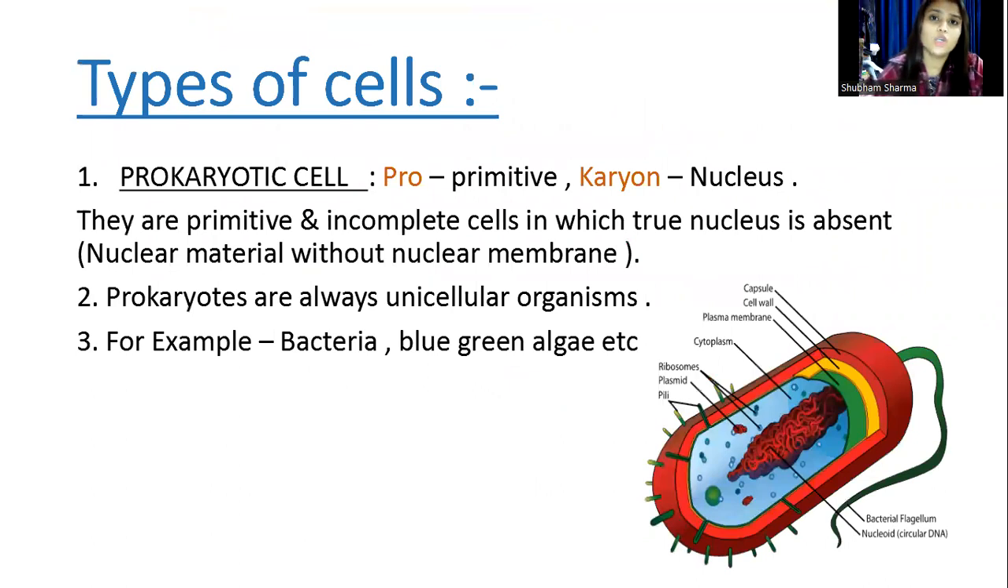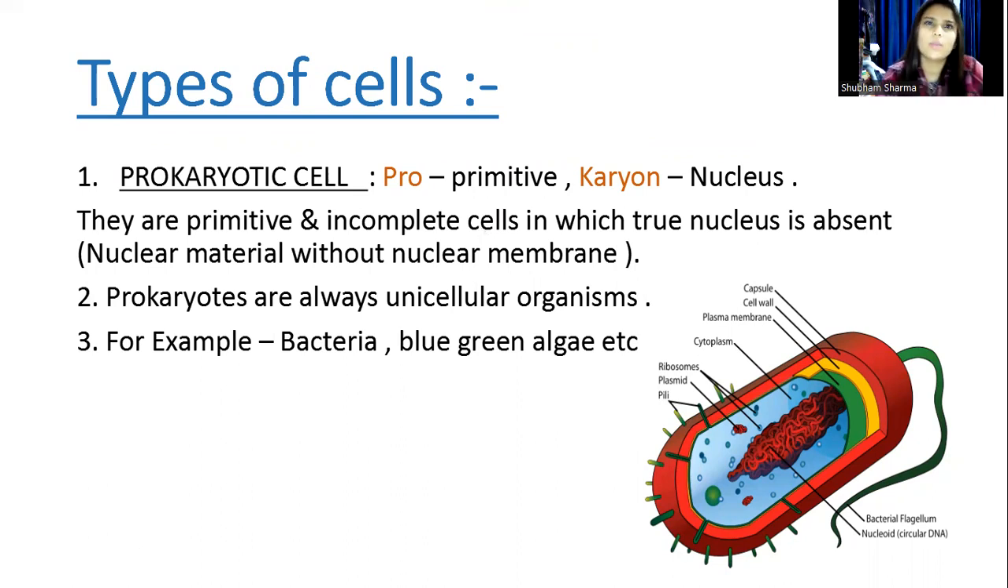Okay, now there are two types of cells, prokaryotic cells and eukaryotic cells. Now what are prokaryotic cells? In the word prokaryon, pro means primitive or old, and karyon means nucleus. So the cells which have a primitive nucleus are termed prokaryotic cells or prokaryotic organisms. The organisms which have prokaryotic cells are termed prokaryotic organisms. And a prokaryotic cell means a primitive cell, the cell having a primitive nucleus.